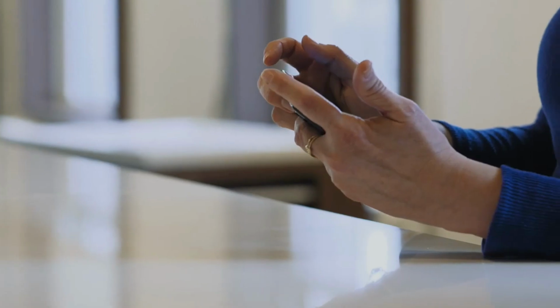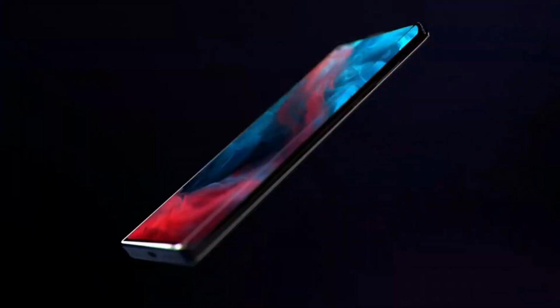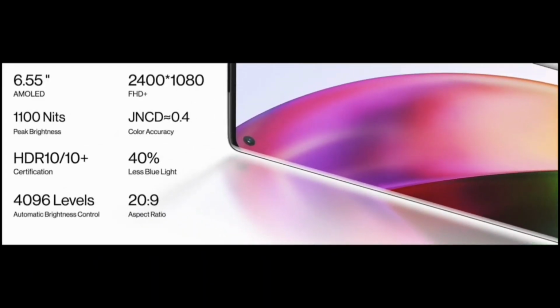At the front, you are getting a curved display on both the smartphones. OnePlus 8 Pro is coming with a 6.78-inch curved Fluid AMOLED display with 120Hz of display refresh rate, and you are getting an in-display fingerprint sensor. And with that, you are getting a 16-megapixel selfie camera cut out at the top.